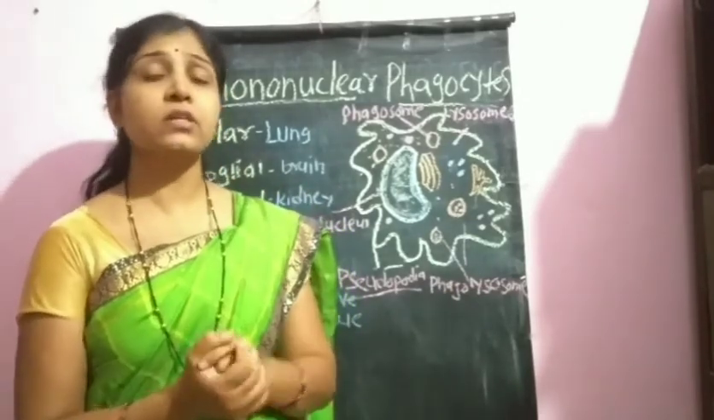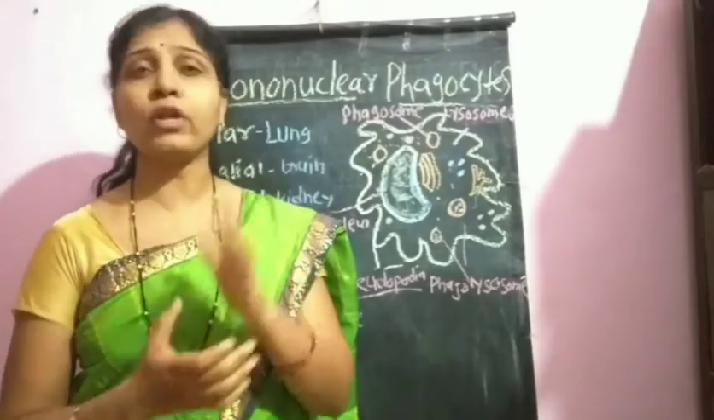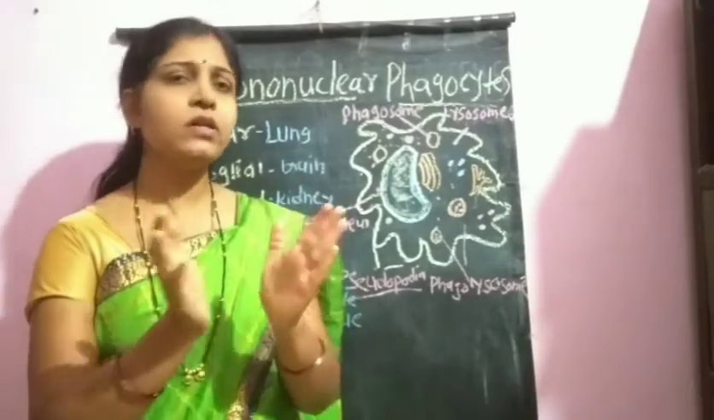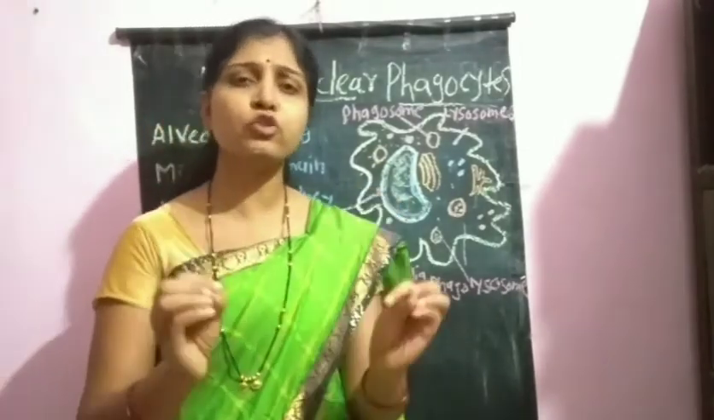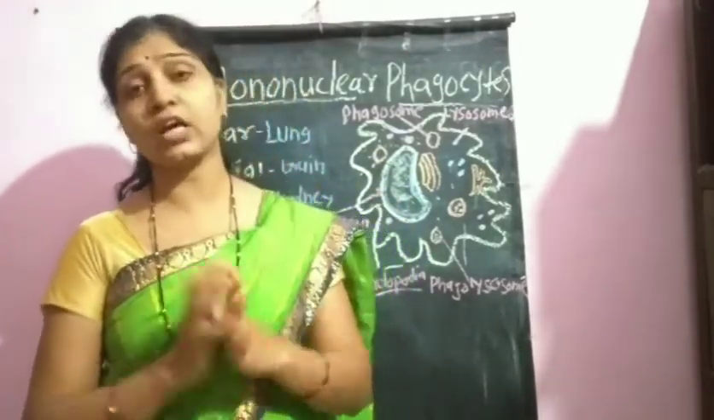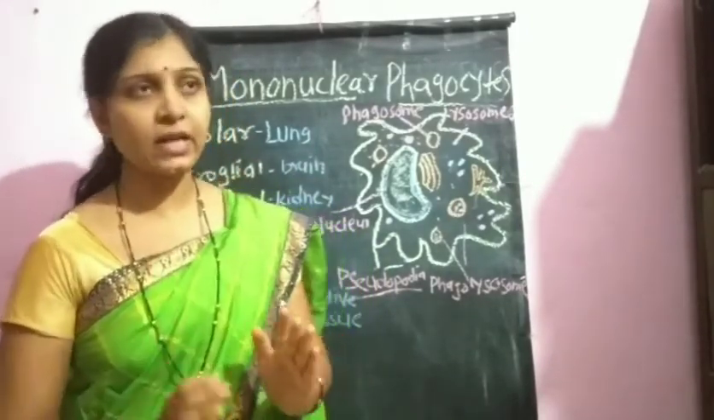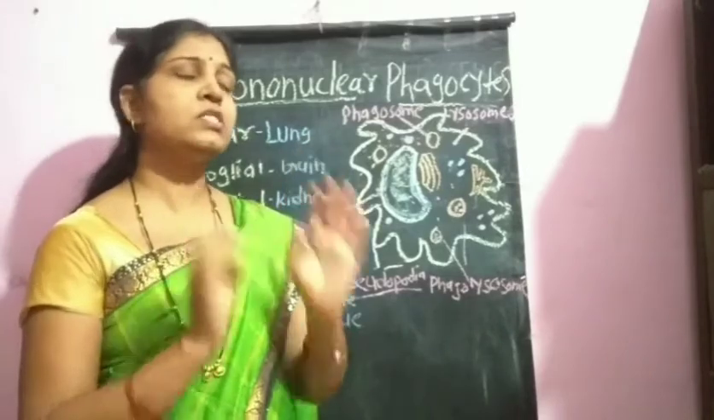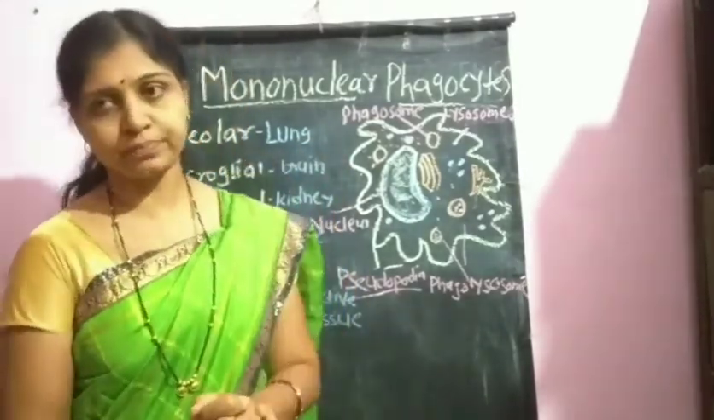These monocytes circulate within the bloodstream for about 8 hours, and whenever these monocytes enter the different tissue spaces, they get converted into macrophages. In other words, we can say that macrophages are nothing but the improved form of the monocytes.